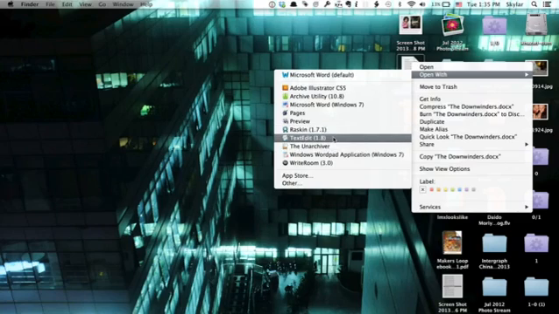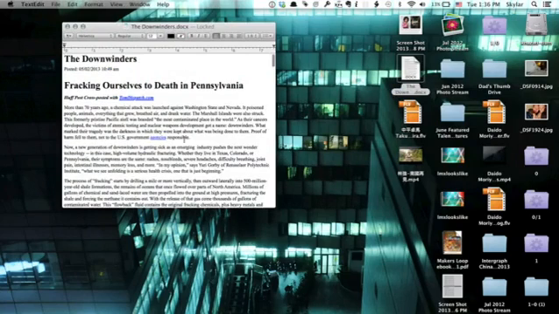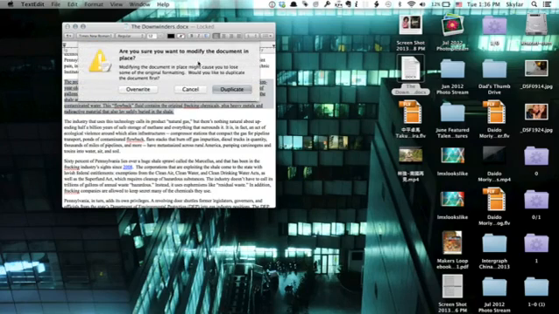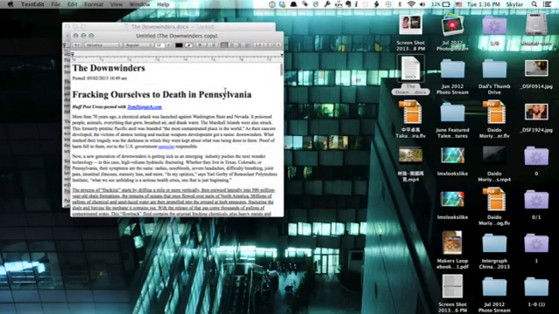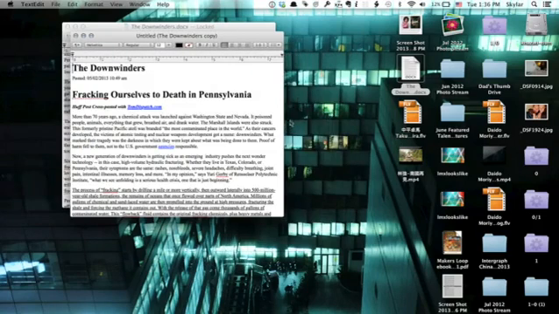So let's say I've got this Microsoft Word file and I want to edit a few things. I'll choose TextEdit, which will open, and now I see the document. Take this paragraph and underline it. I want to duplicate the document or overwrite it. It's up to you. I'm going to duplicate it and rename it, "The Downwinders edited." Save it to my desktop.